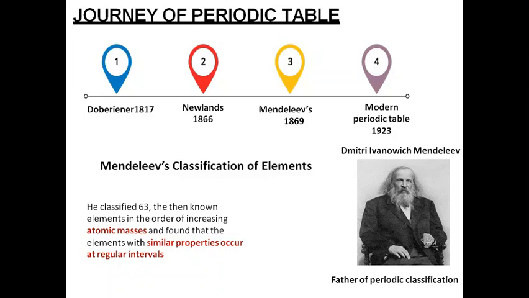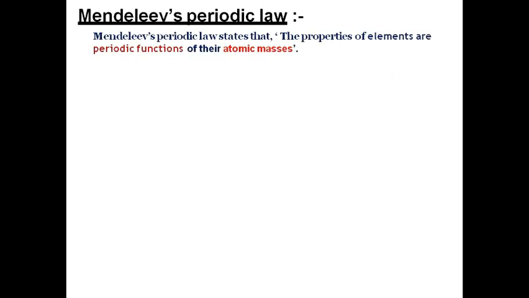So let's start with Mendeleev's periodic law. Mendeleev, on the basis of two factors, that is increasing atomic mass and the periodicity in the chemical properties, gave his law, which is known as Mendeleev's periodic law. Mendeleev's periodic law states that the properties of elements are the periodic function of their atomic masses.